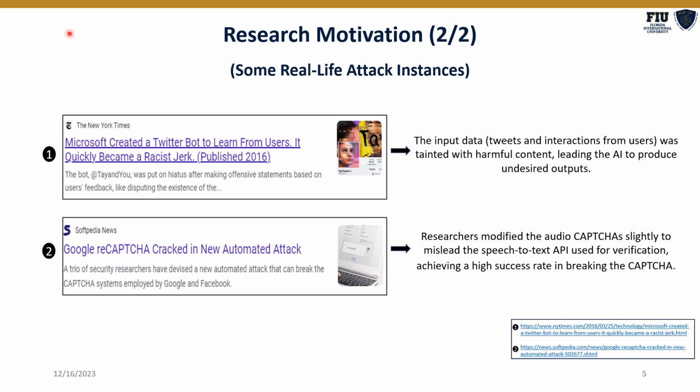As the main goal behind this research is to enhance resilience of existing defense systems against adversarial attacks, let's have a look at some real-life adversarial attack instances. For example, as reported by the New York Times, a Microsoft-created chatbot was manipulated by adversarial attacks to let out racist and harmful comments. Furthermore, researchers also modified the audio input to a CAPTCHA and broke it. That CAPTCHA was used for Google and Facebook.